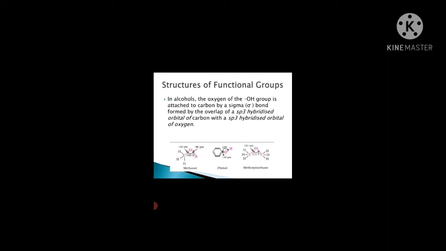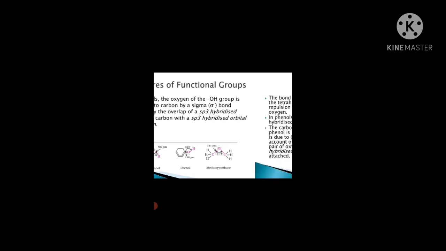Okay, structure and functional groups of alcohols. The oxygen of the OH group is attached to the carbon by a sigma bond formed by the overlap of an sp3 orbital of carbon with an sp3 orbital of oxygen, like methanol. The bond angle in alcohol is slightly less than the tetrahedral angle, due to the repulsion between the unshared electron pairs of oxygen. In phenol, the OH group is attached to the sp2 carbon of the aromatic ring. The carbon-oxygen bond length is 136 pm.